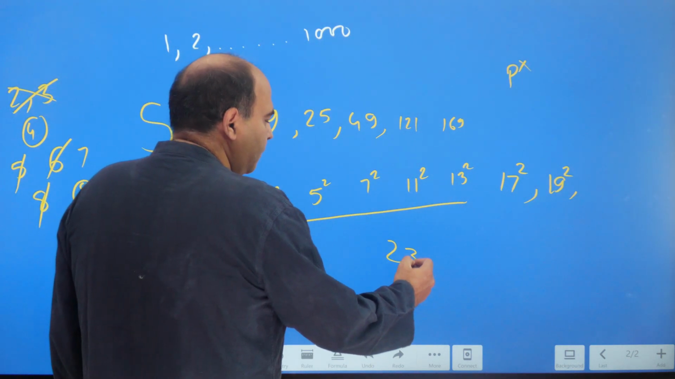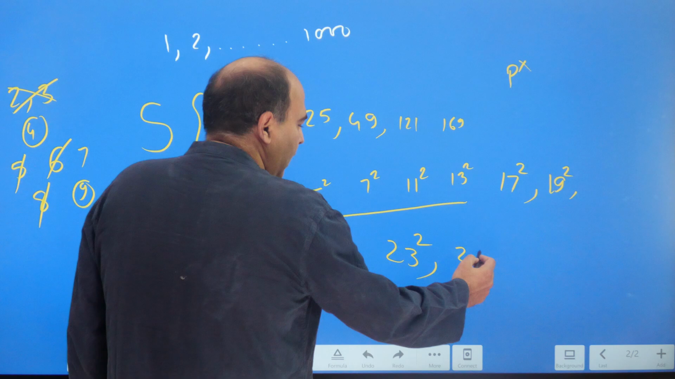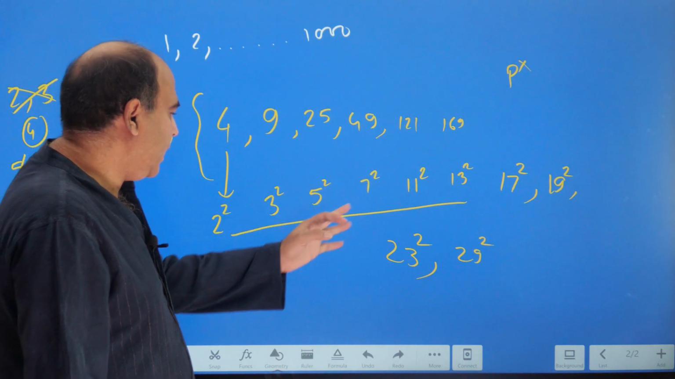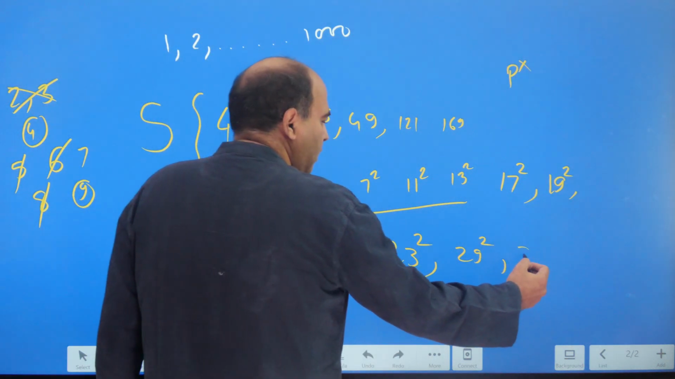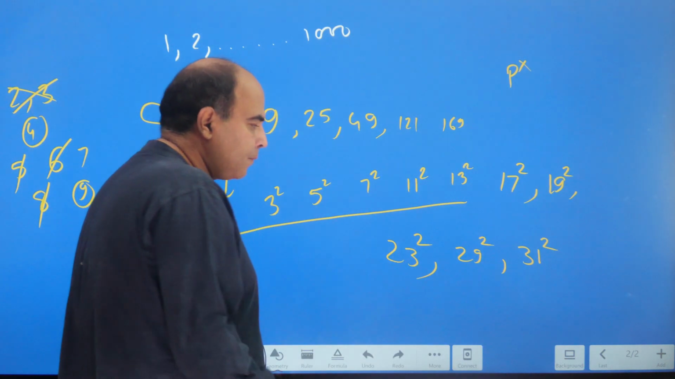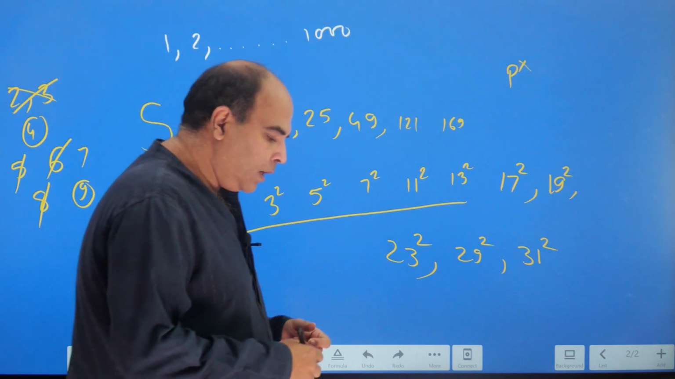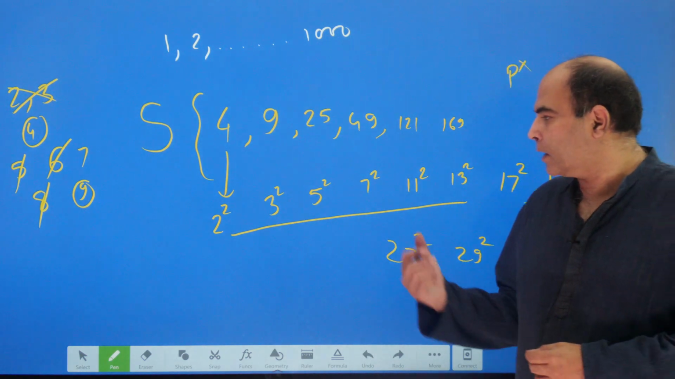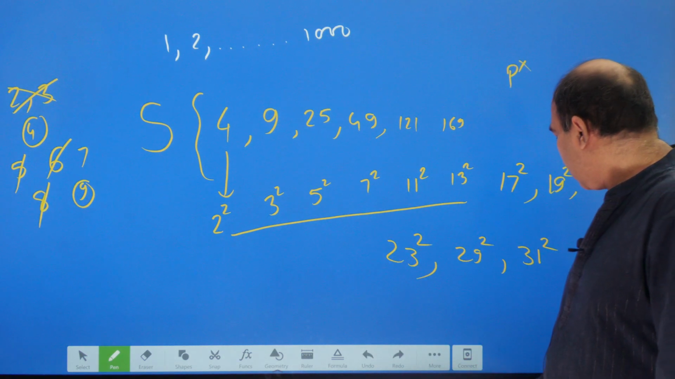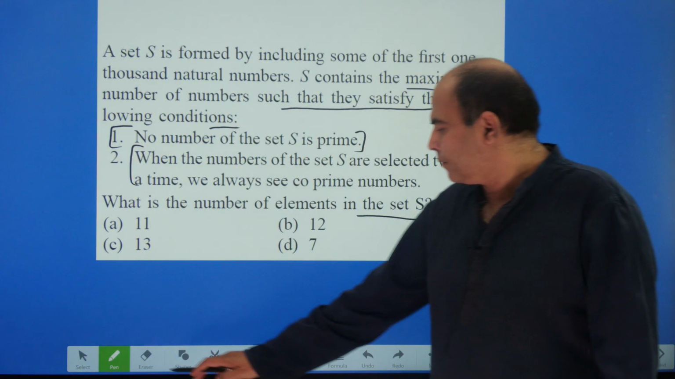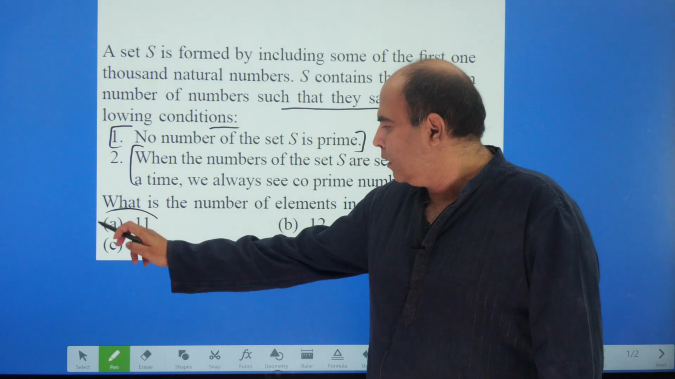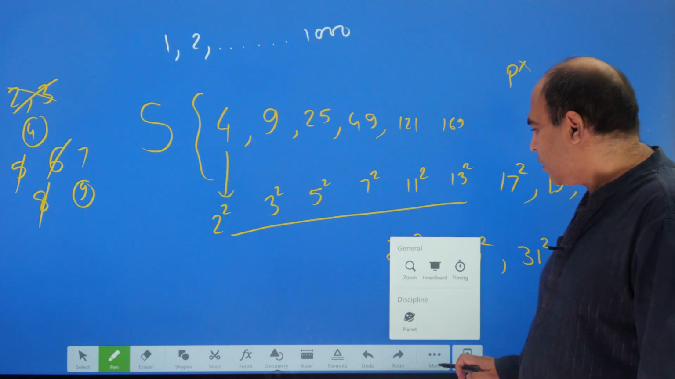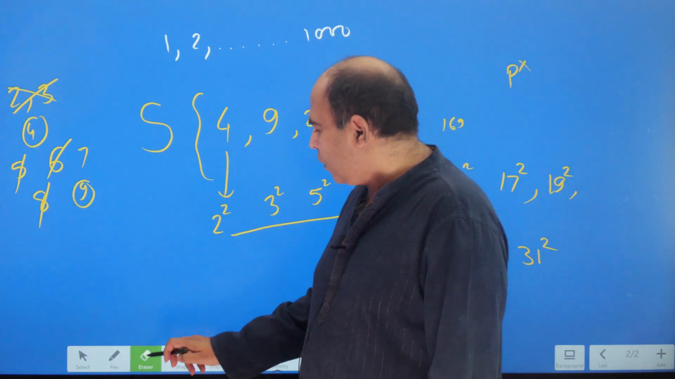Then 23 square below 1000. 29 square below 1000. That's 10 numbers. And 31 square, which is the next prime number, below 1000. So you got 11 numbers that you can take, and 31 square is 961, as you know, and that's the last number you can take in this series. So the correct answer to this question is 11. So that was the thought process, and it's a very clean thought process which you need to organize.